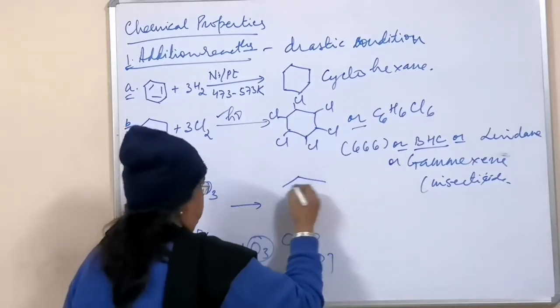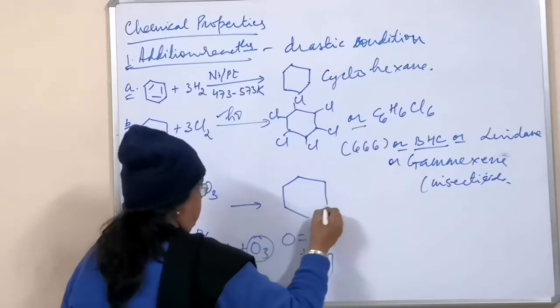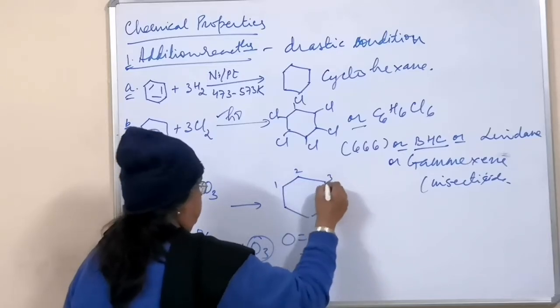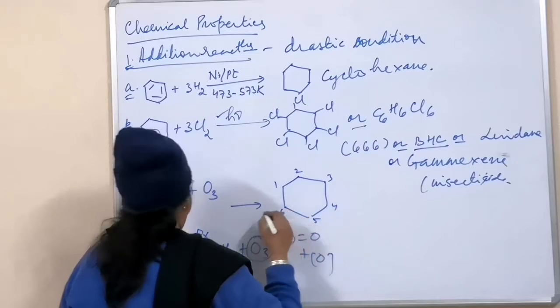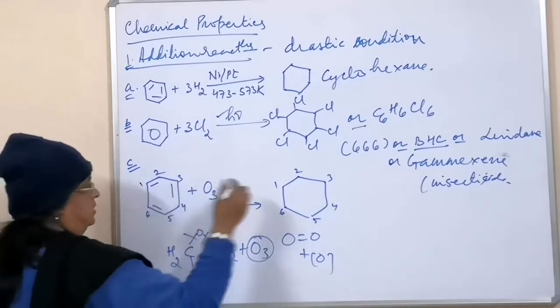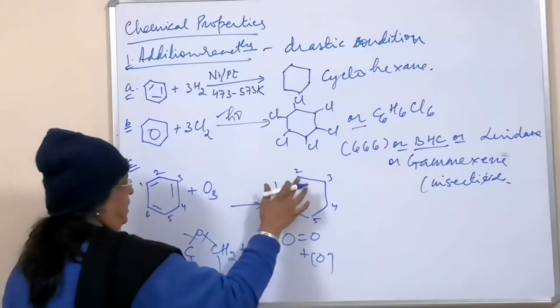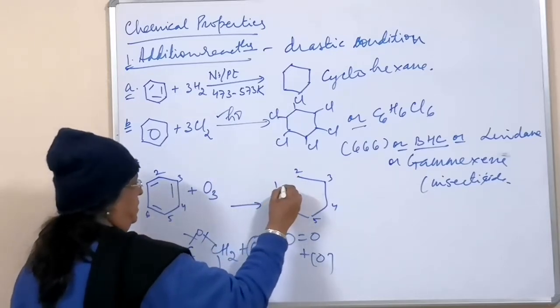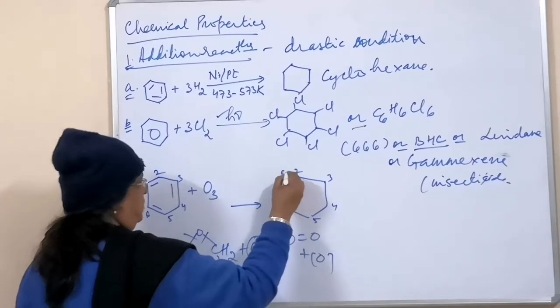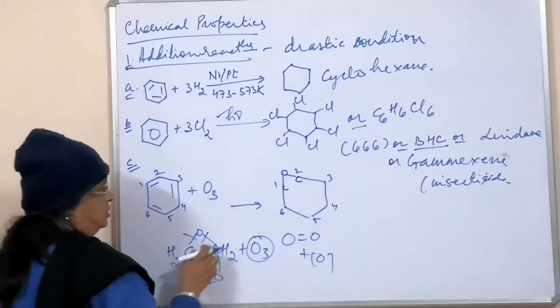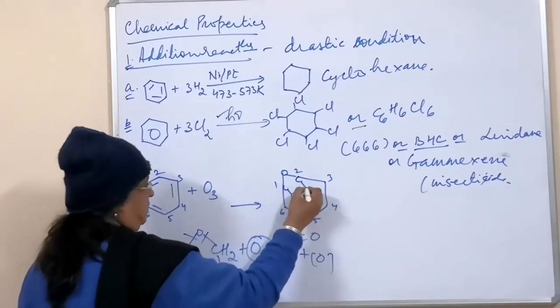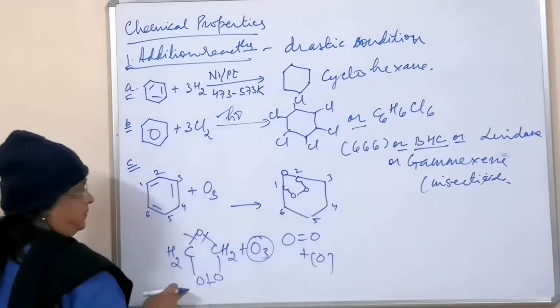So we have carbons 1, 2, 3, 4, 5 and 6. Here both bonds will be broken, so to this carbon and to this carbon one oxygen will be commonly attached, and one oxygen here, one oxygen here, like this.